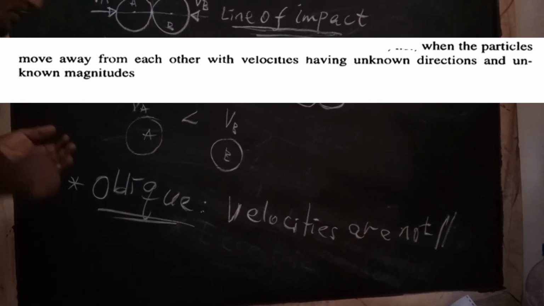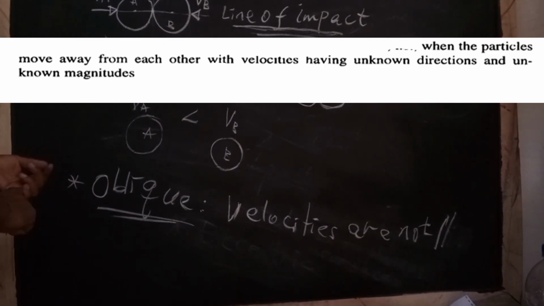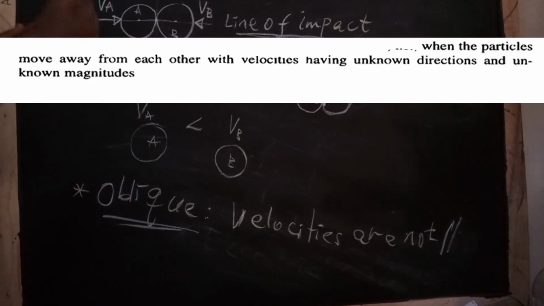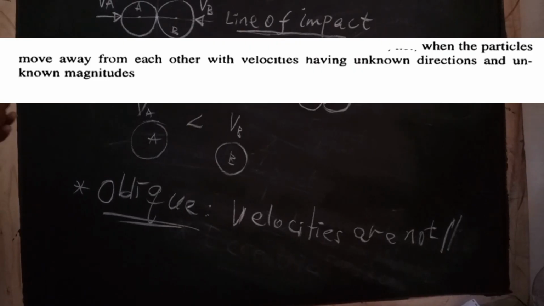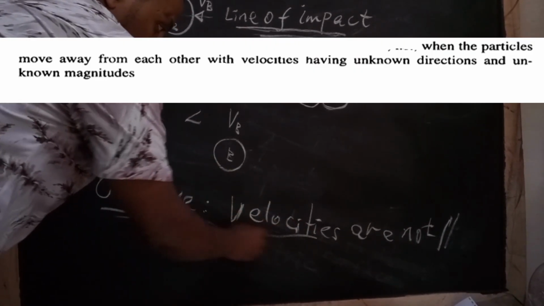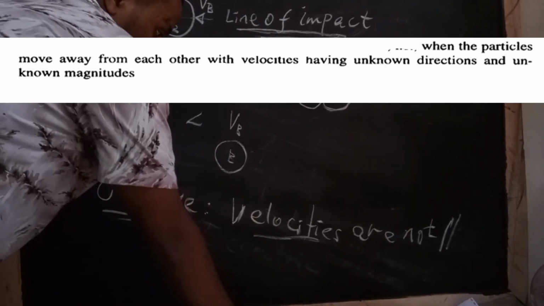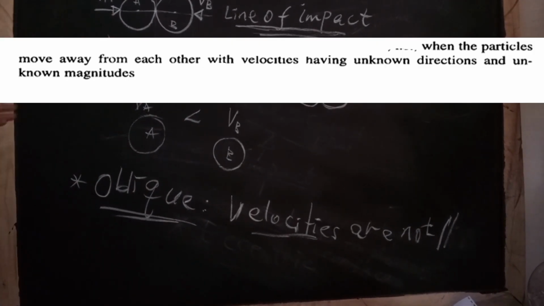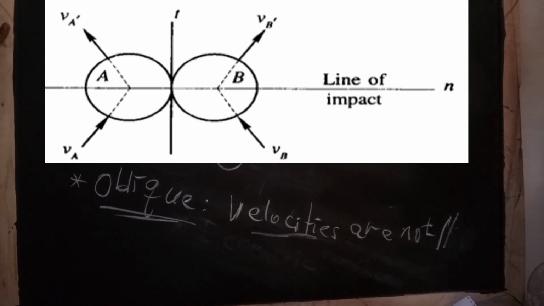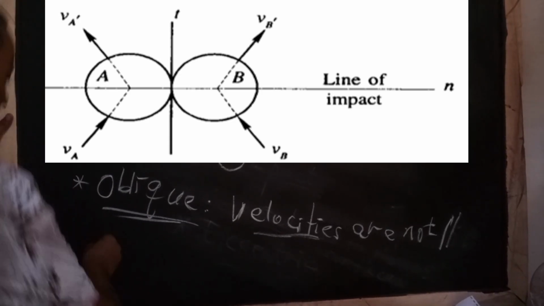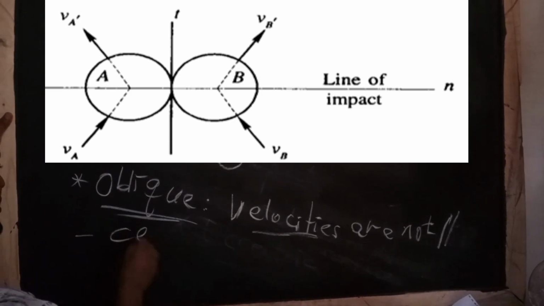This means it is also a central impact. Actually, it's a central impact, but the velocity is not along the line of impact. What I am saying here is, velocity is not along the line of impact. So the motion has components, a split into tangential and normal components. Centers are aligned, but motion is angled, right? The centers, maybe the centers of mass of the particles, are aligned.